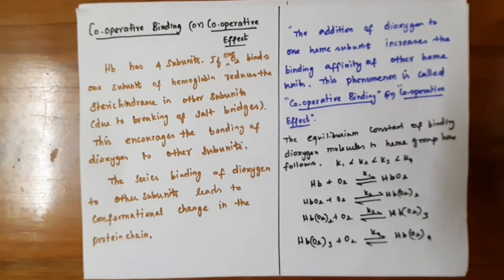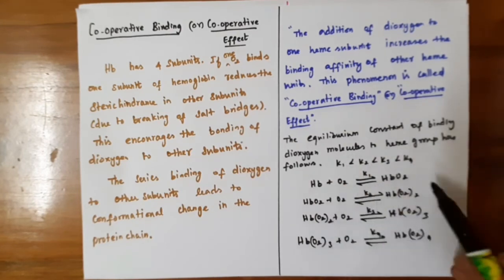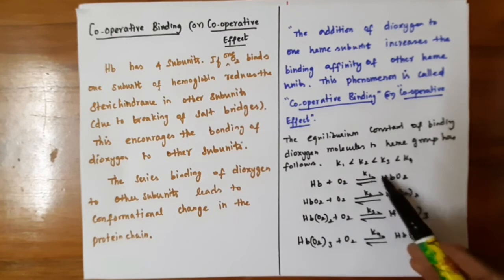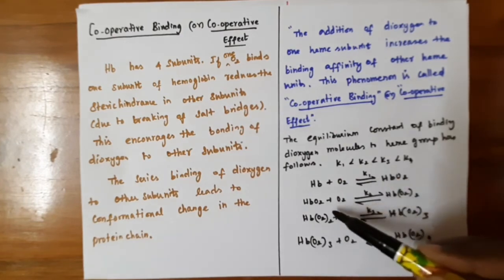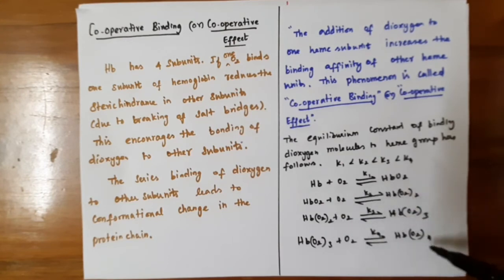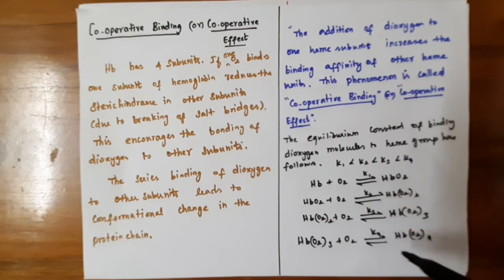If you write the equilibrium constant for the binding of dioxygen molecules to the heme group, it follows like this. First, hemoglobin binds an oxygen with equilibrium constant K1, and then the second oxygen is bound by the hemoglobin. So there are 4 oxygen molecules that bind, and the equilibrium constants are K1, K2, K3 and K4 for the respective reactions.